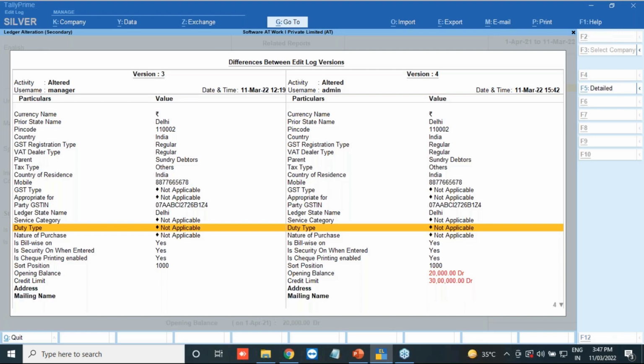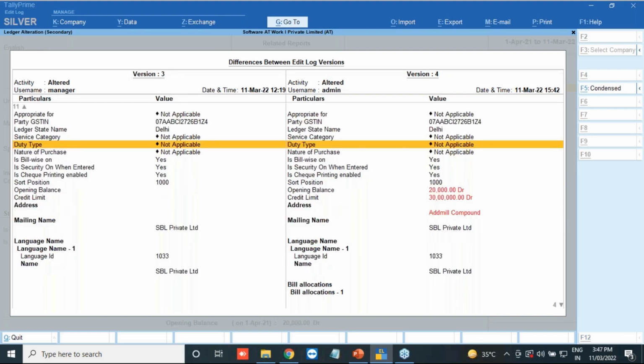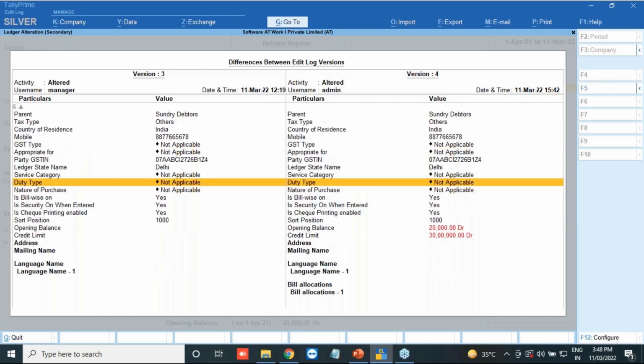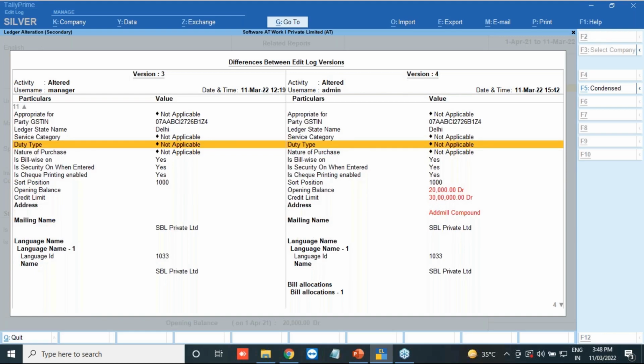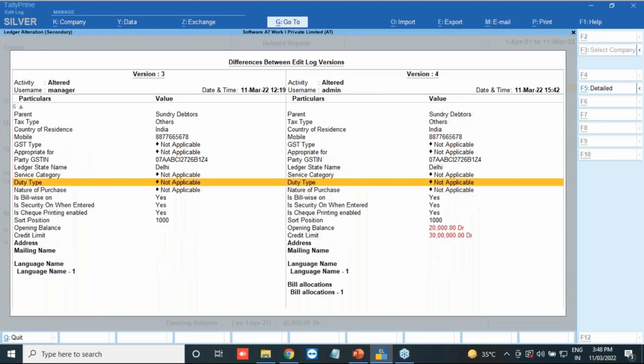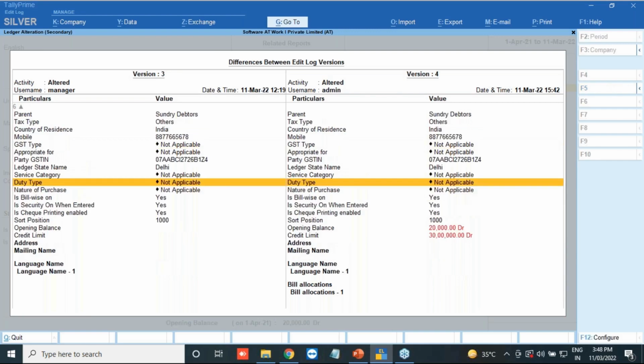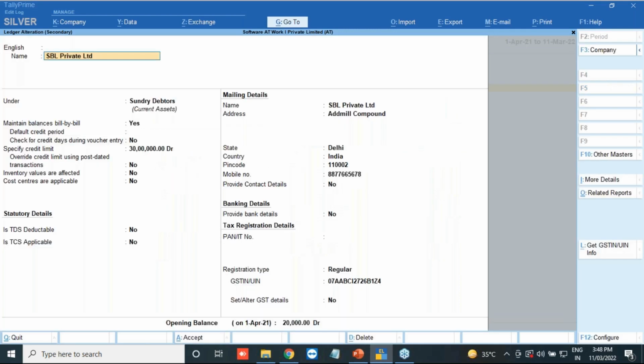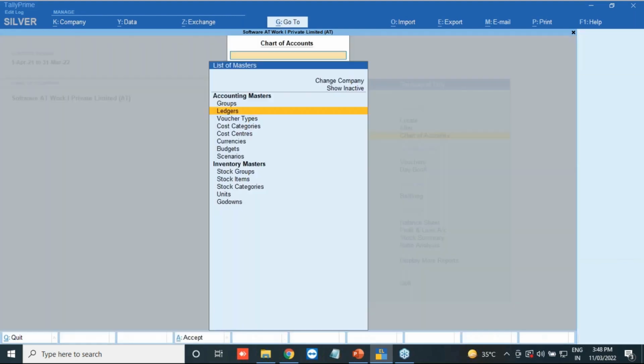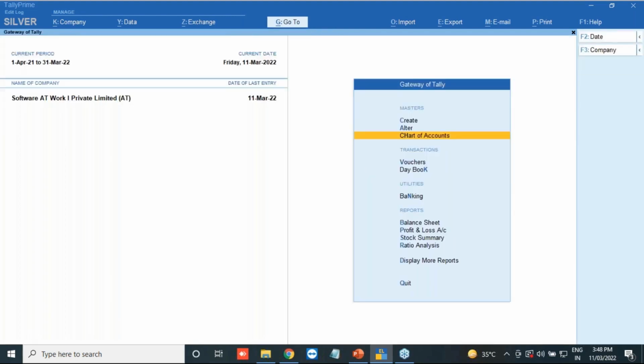Even so, you can use Alt F1. With the help of Alt F1 you can collapse or shorten the things, or enlarge the things. So if you want to see in a condensed or detailed manner, you can press Alt F1 also. So Alt F1 is also there. So this is all about the ledger. I hope you get the information about the ledger.